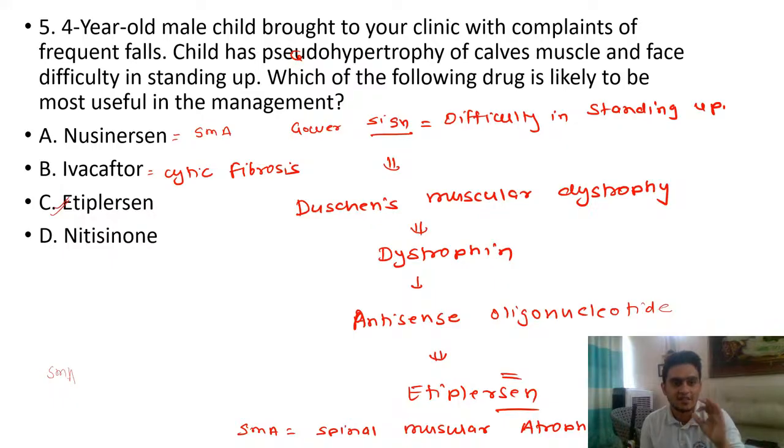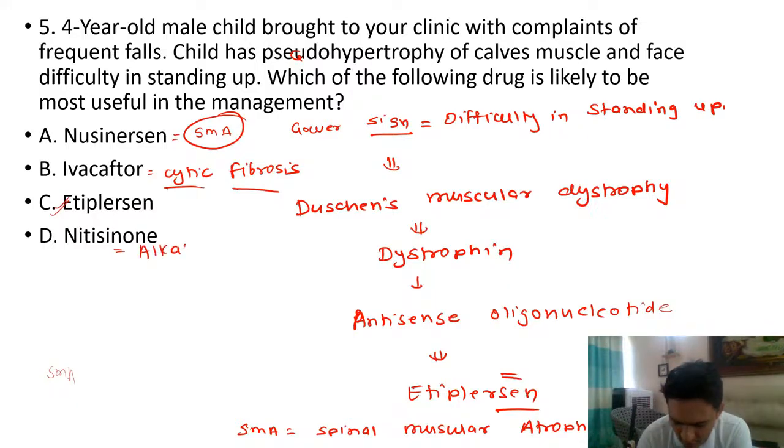All these drugs. Nusinersen used in SMA. Ivacaftor used for cystic fibrosis. Eteplirsen I already told you. What about option D, nitisinone? Have you heard about this drug? The clue is metabolic disease. We just discussed this metabolic disease in the last slide as well. Anyone? So nitisinone is used in alkaptonuria.